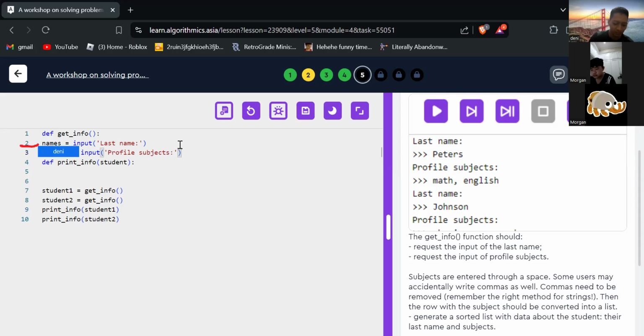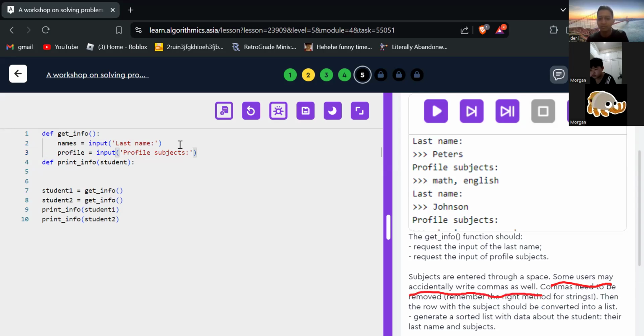You need to move it forward. Okay. Request the input of the name. Some users may accidentally write commas as well.